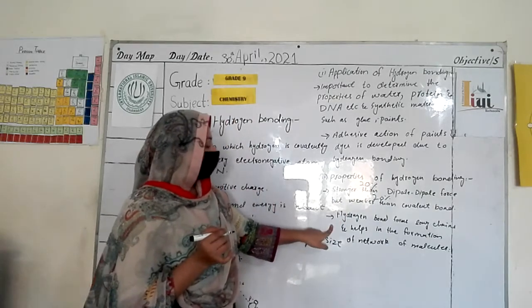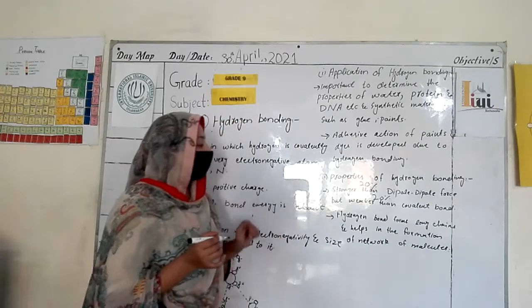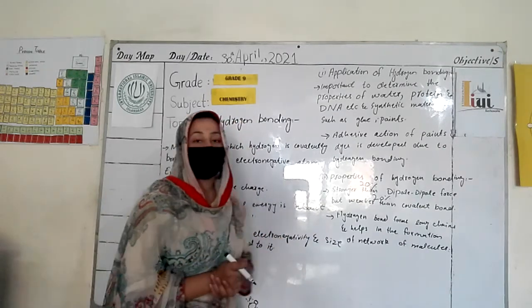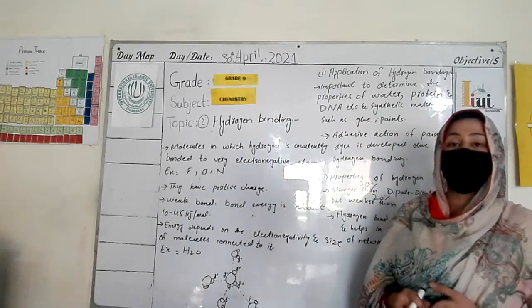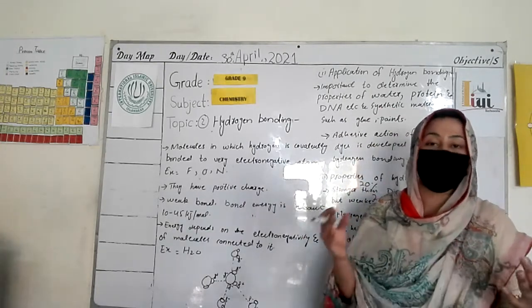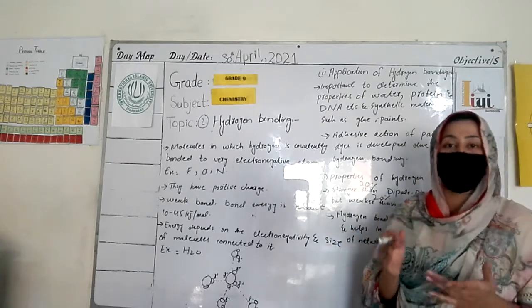The next property of hydrogen bonding is that hydrogen bonds form long chains and help in the formation of networks of molecules. They help the molecules to form large networks and make many compact molecules.